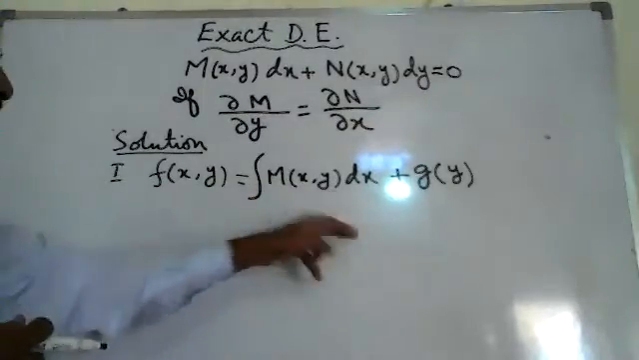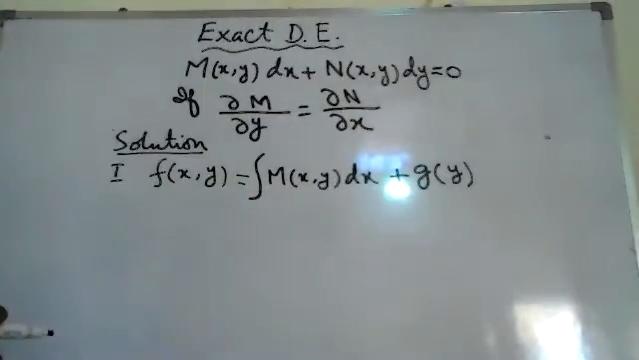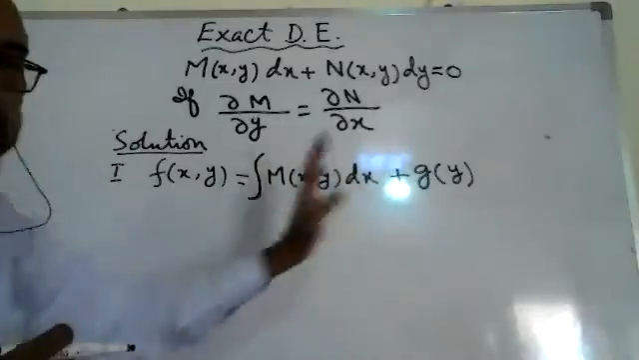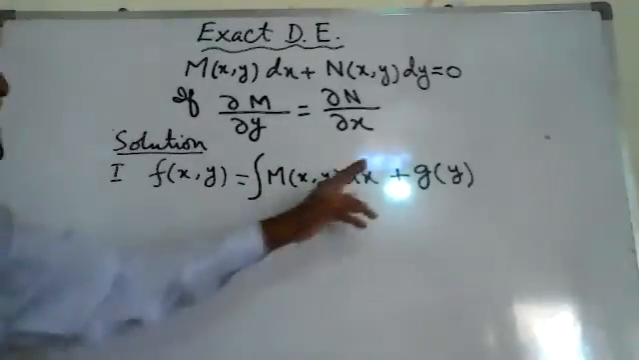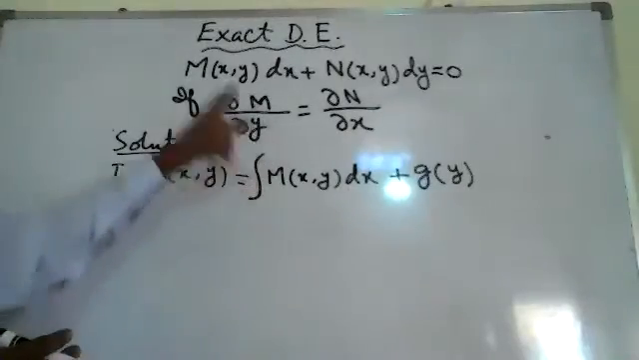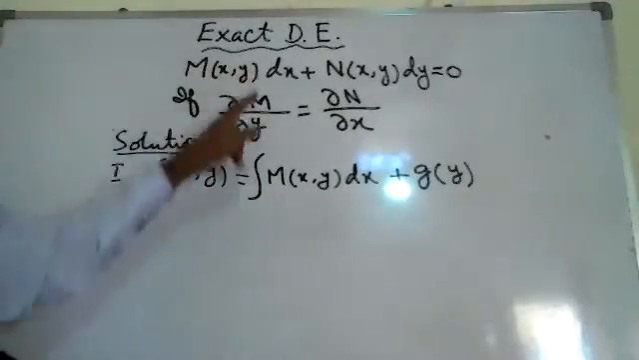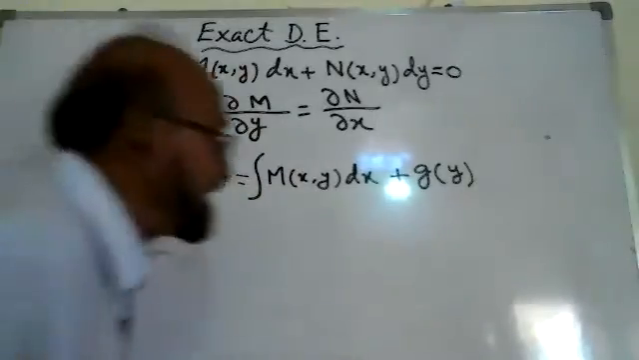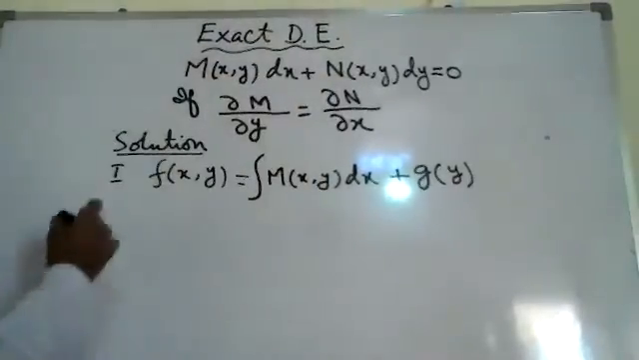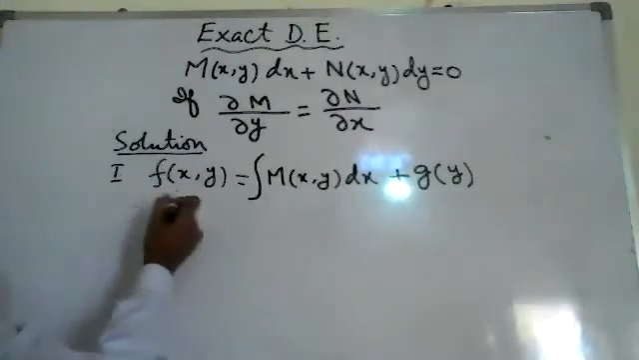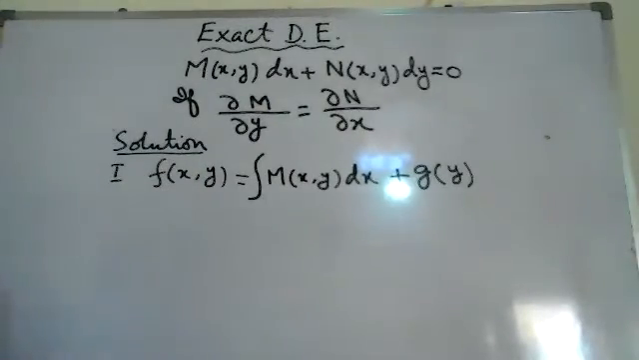After that, we will integrate and find the answer, and add g of y as it is. No need to change it. That will be written as g of y. There may be some value from the integration. In this way we have to find f of x,y.